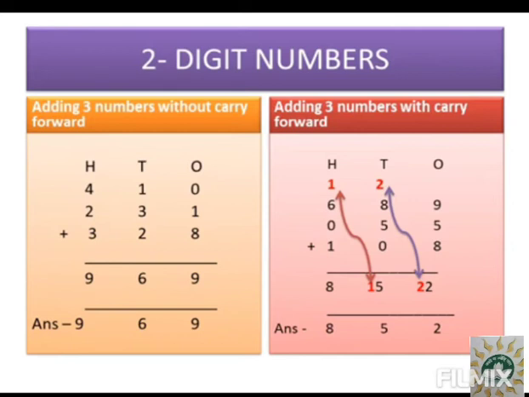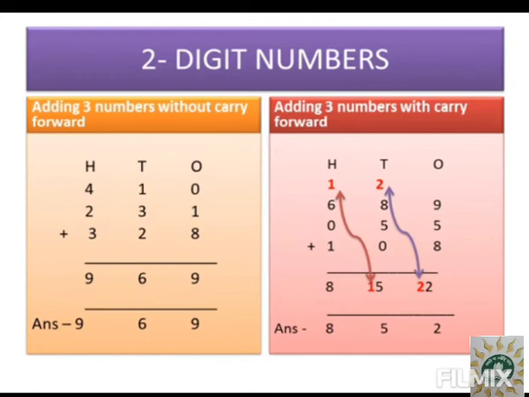3 plus 1 is 4 and plus 2 is 5, 6. So the total number is 6. Then in the hundreds place you have 4. After 4 you will count till 2: 5, 6. After 6 you will count till 3: 7, 8, 9. So by doing that you get 969, and the answer will be 969.